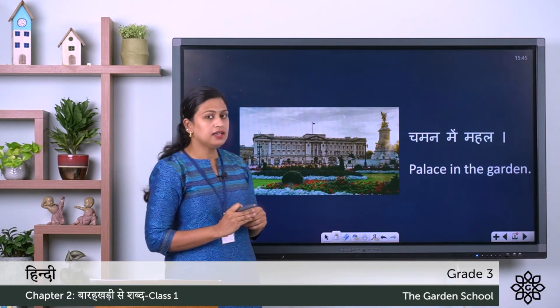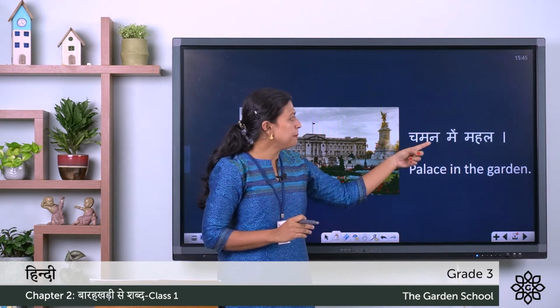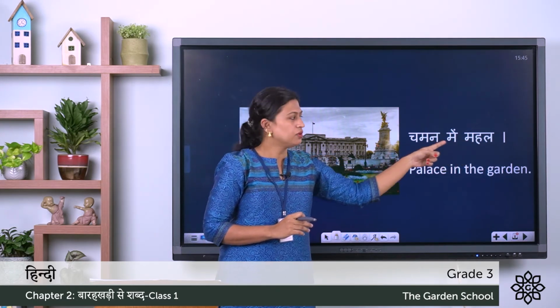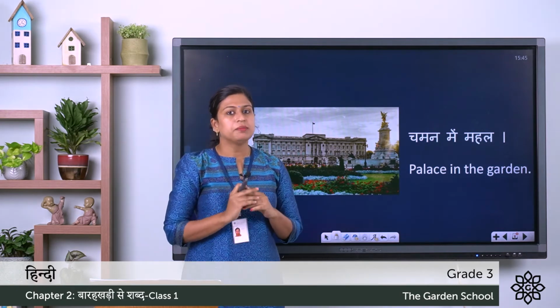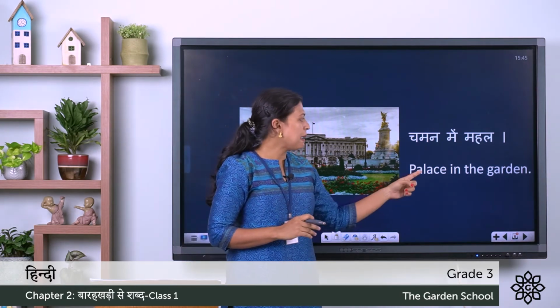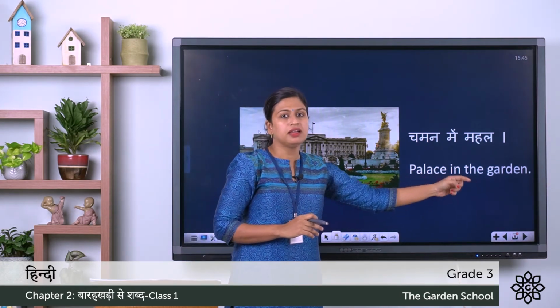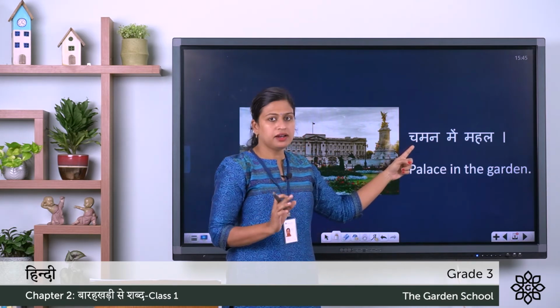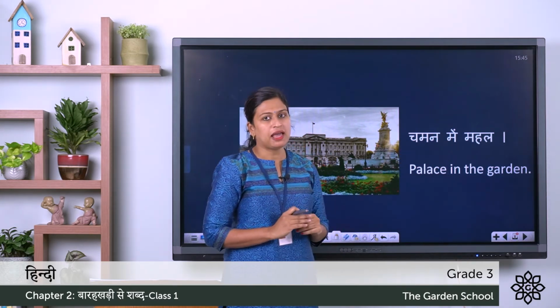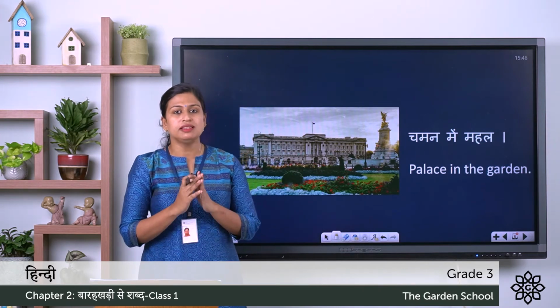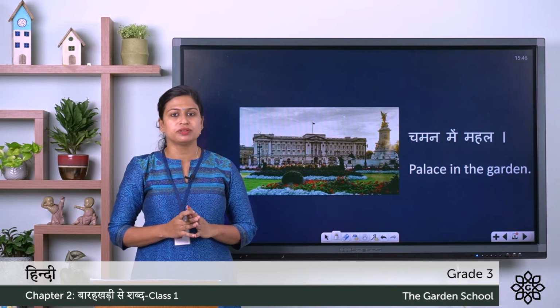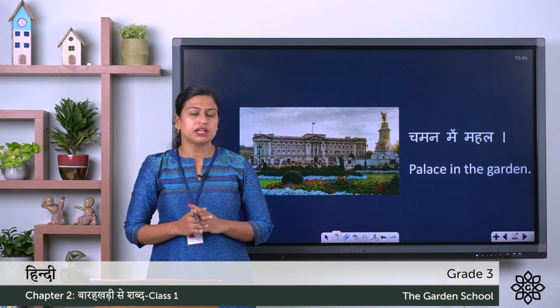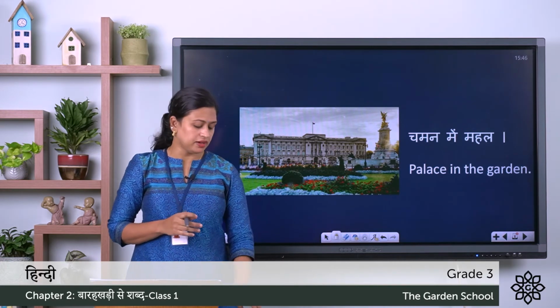And here you can see a sentence, Chaman me Mahal. So here Chaman and Mahal we are not using any symbol. The meaning of this sentence is palace in the garden. Here, chaman means garden, mahal means palace. So, you need to write all these words in your notebook. So, this was the first swarakshar A ki matra.